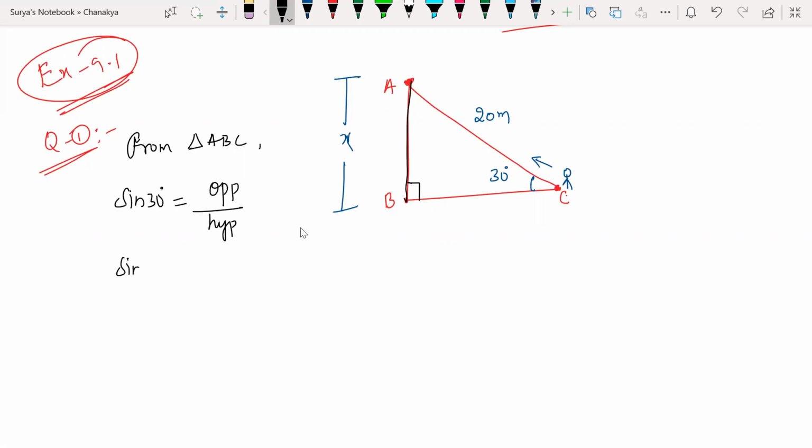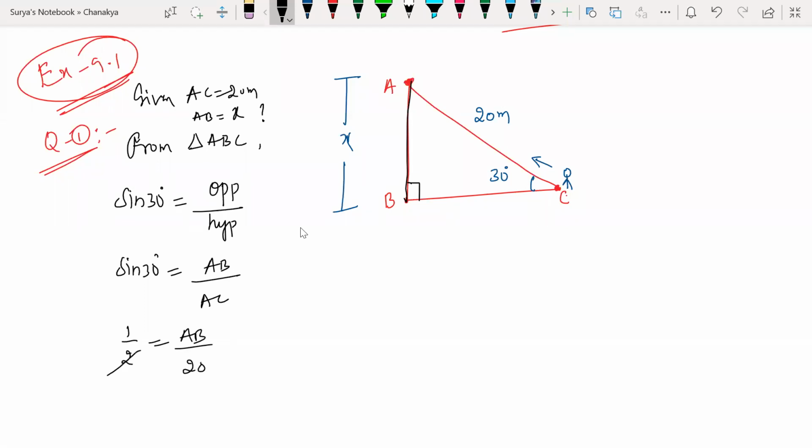So here, sin 30 degrees, opposite is AB. What is hypotenuse here? AC. So AC is equal to 20 meters and AB we have to find, which is X. So now sin 30 is how much? 1 by 2. AB we have to find, AC is 20. So 2 ones are 2, 2 tens are 20.